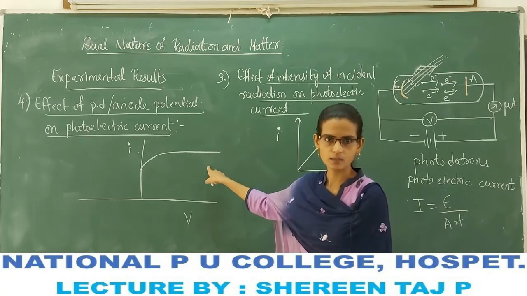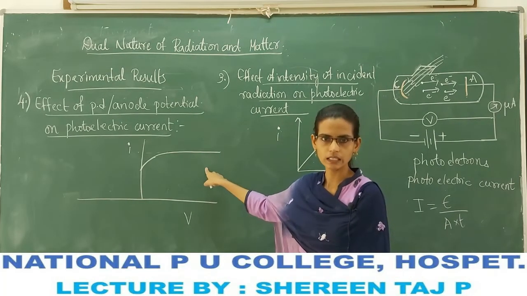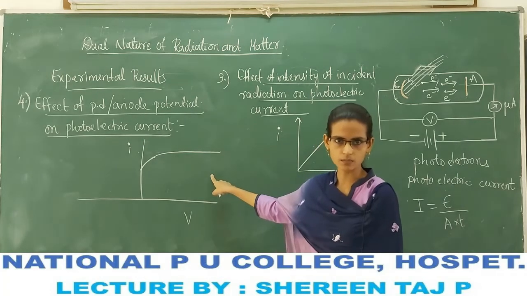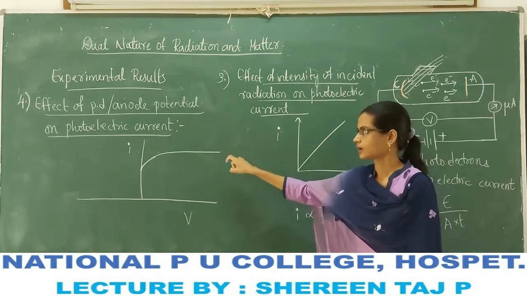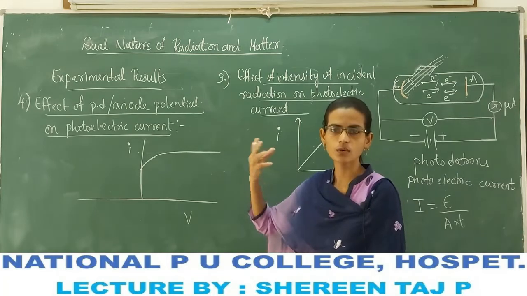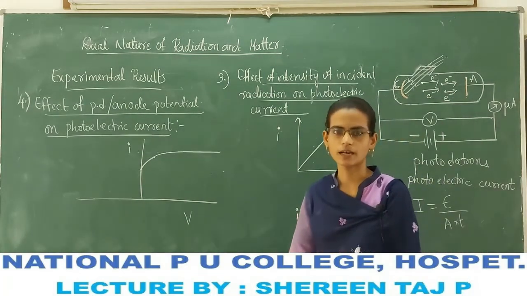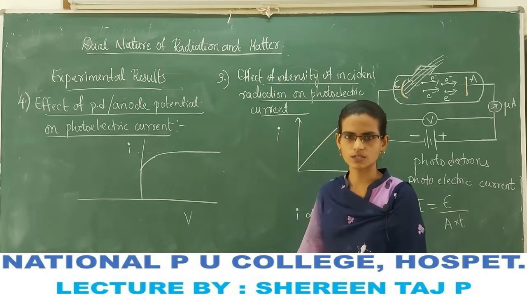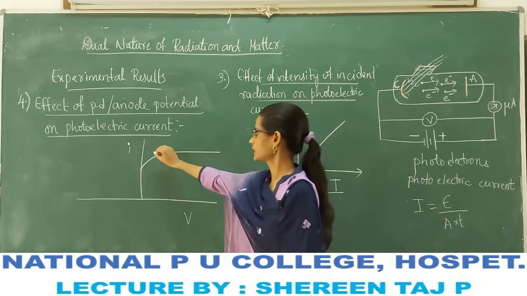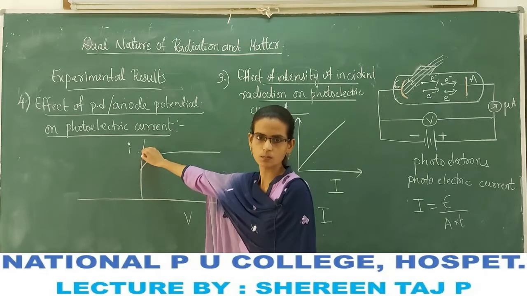Why does it become maximum? The photoelectric current I becomes maximum because all of the photoelectrons reach the anode. When all of the photoelectrons reach the anode, the current becomes maximum.